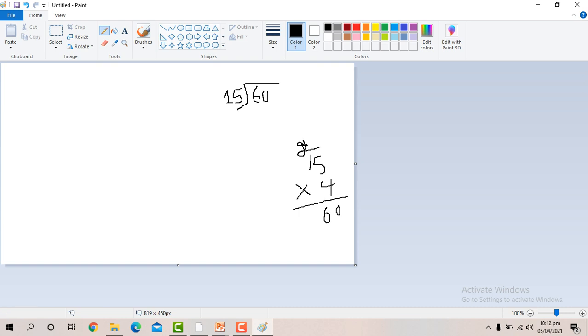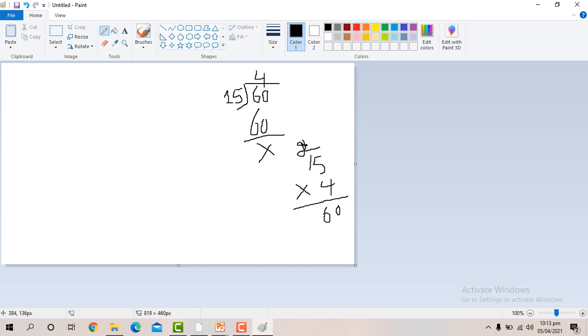So I'll put 6 here. So it gives 60. Okay, it is totally solved. We know that 15 multiplied by 4 is equal to 60, or 60 divided by 15 will give us 4.